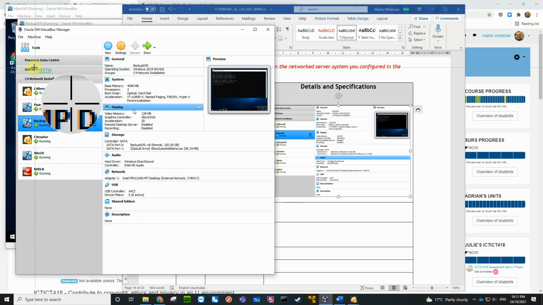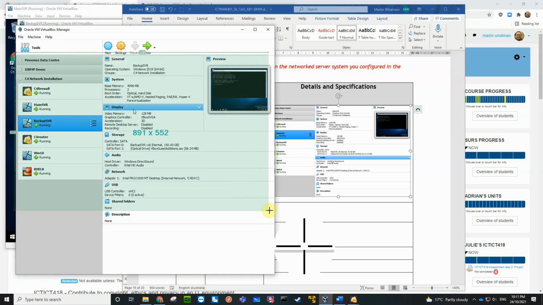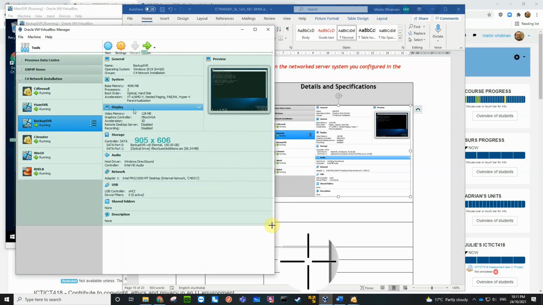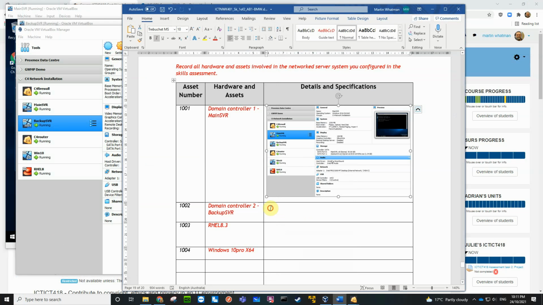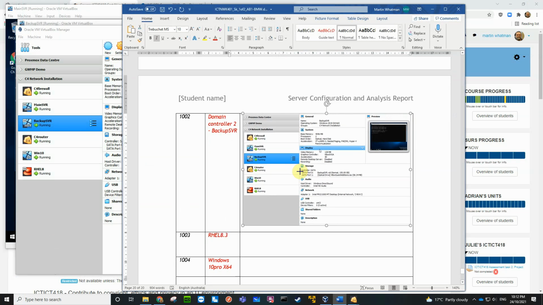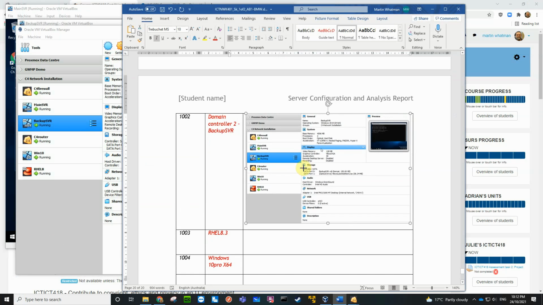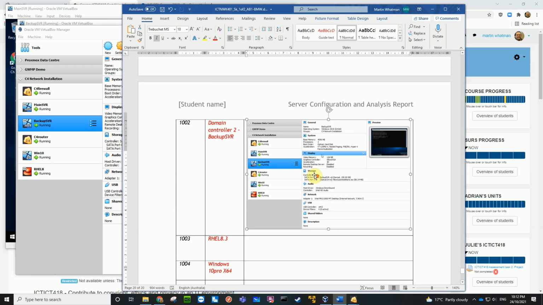Print screen. So what we just want to see is to there. Copy to clipboard. Control V. Just resize this thing to there will do.